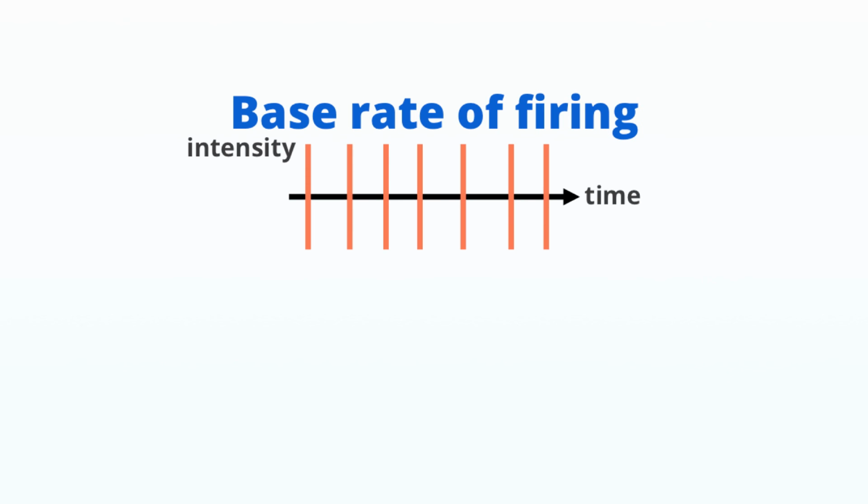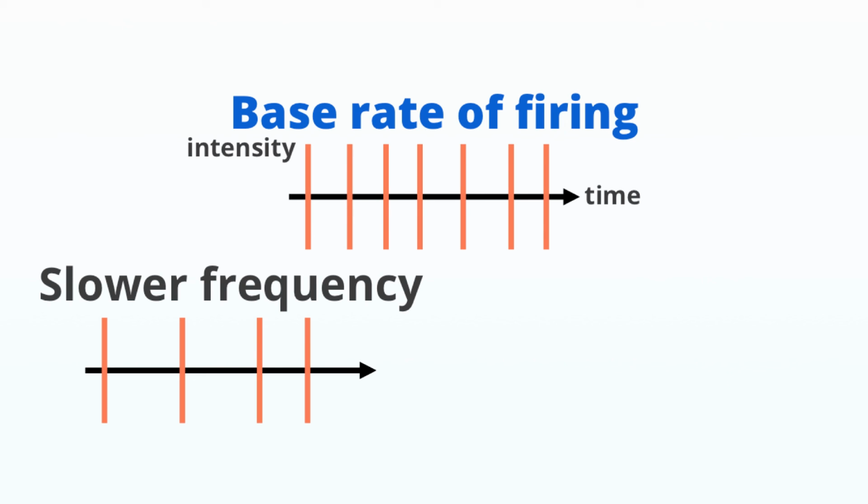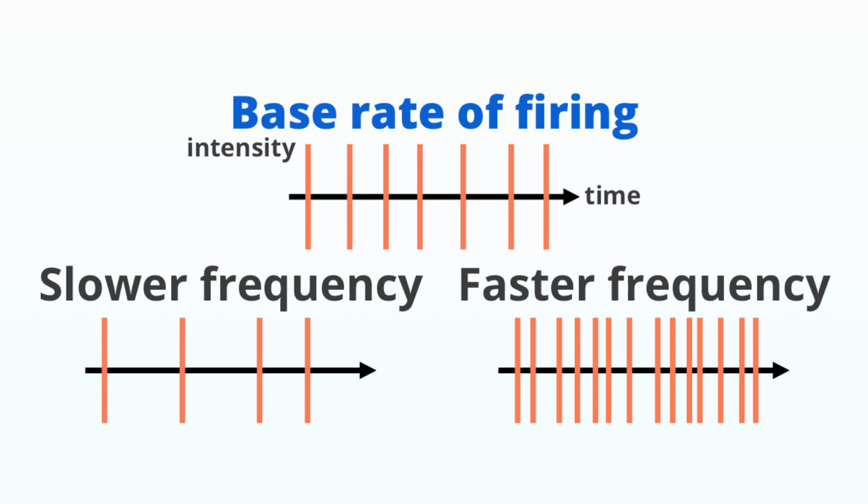Every neuron has a base rate of firing. When a neuron fires at a slower frequency, that is, less often, it indicates less stimulation. When a neuron fires at a faster frequency, that is, more often, it indicates more stimulation.